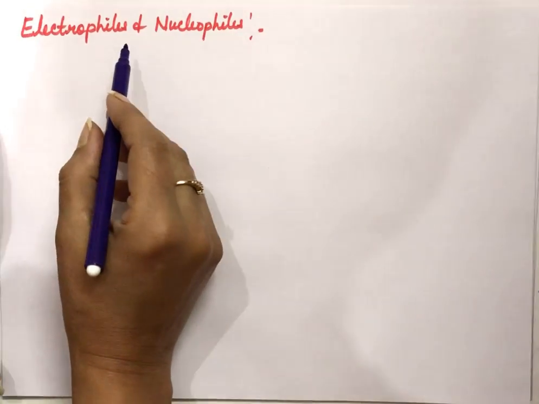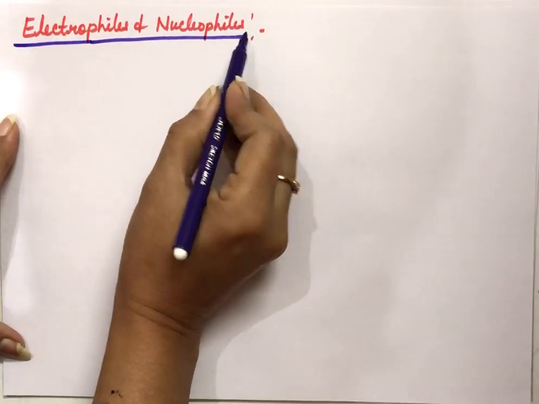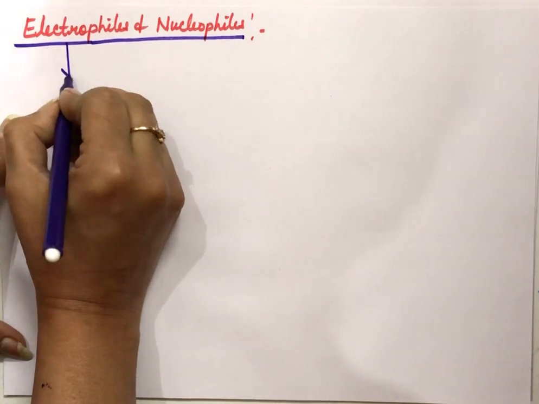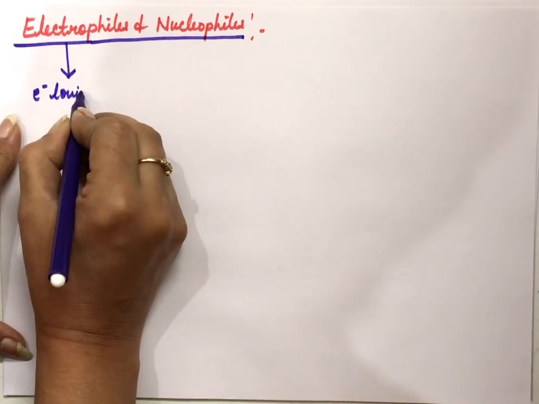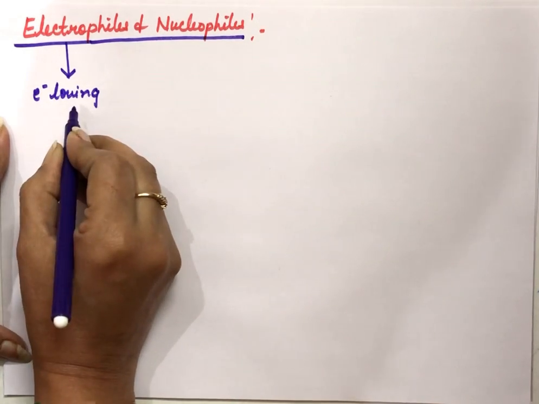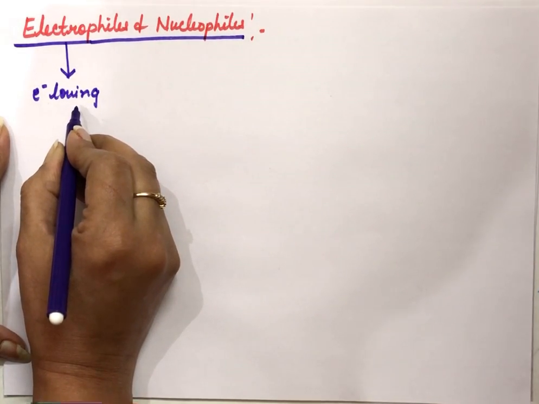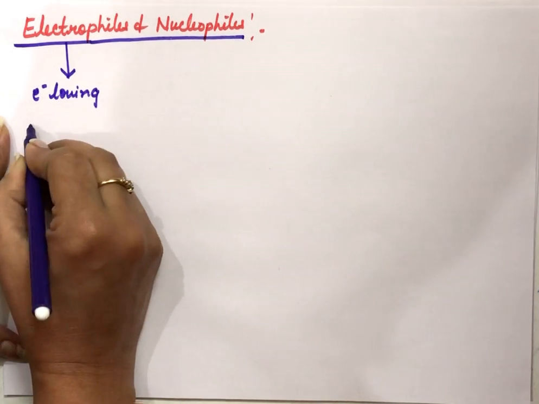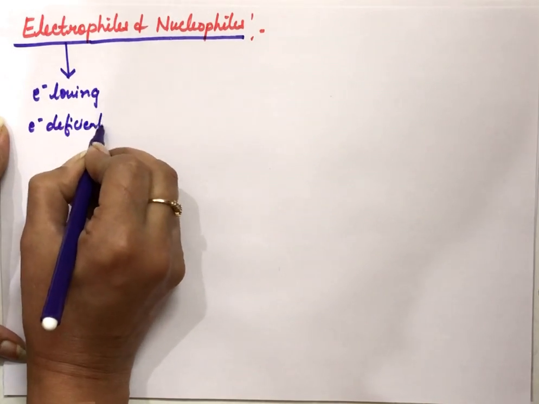Next topic is electrophiles and nucleophiles. What are electrophiles and what are nucleophiles? Electrophiles are electron loving chemical species. Because they are deficient in electrons, they always attack at that place where electrons are available. So the electron loving species are electron deficient in nature.